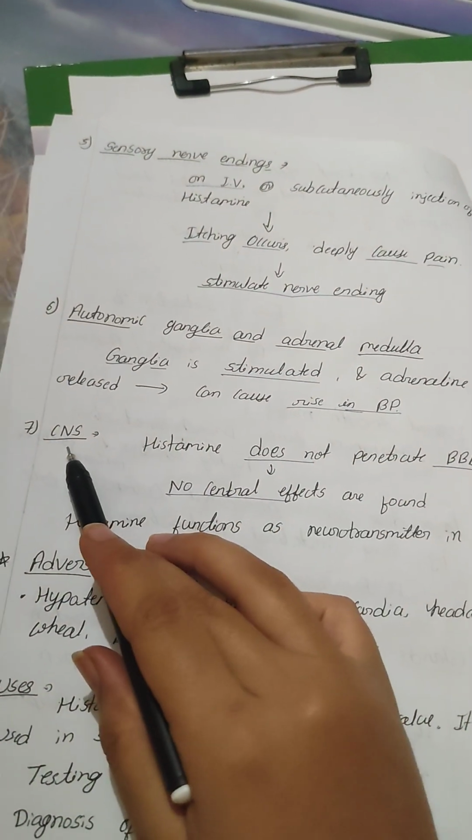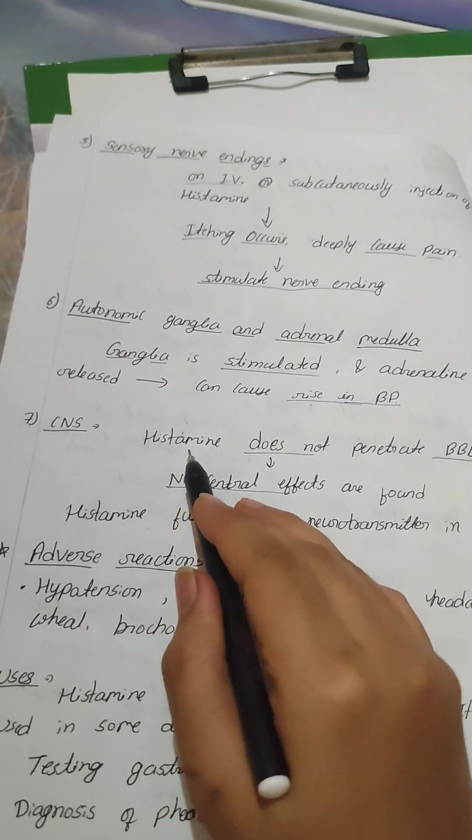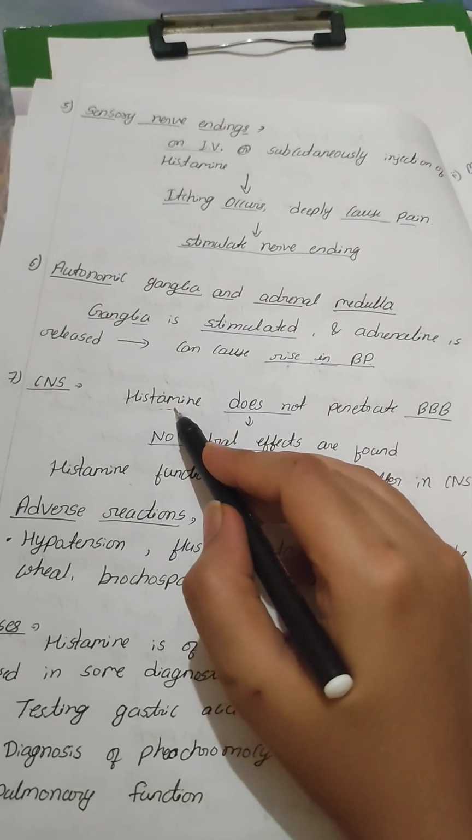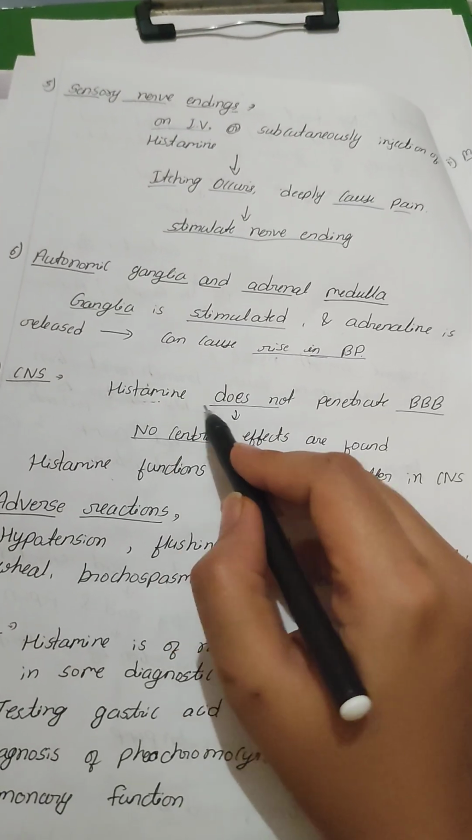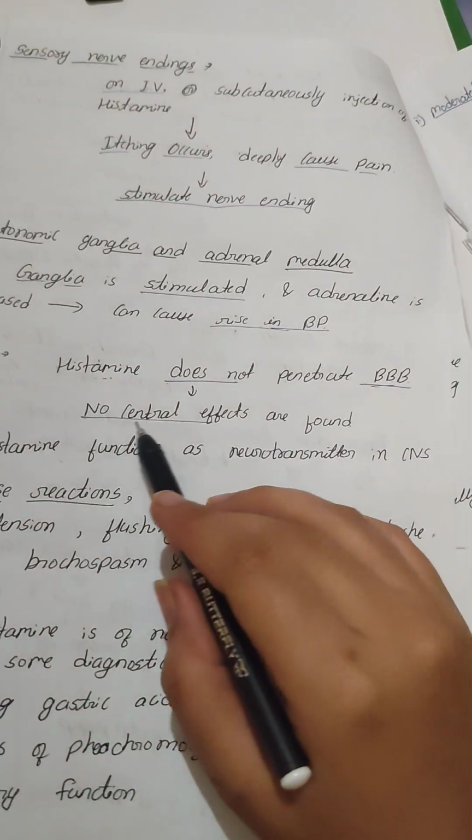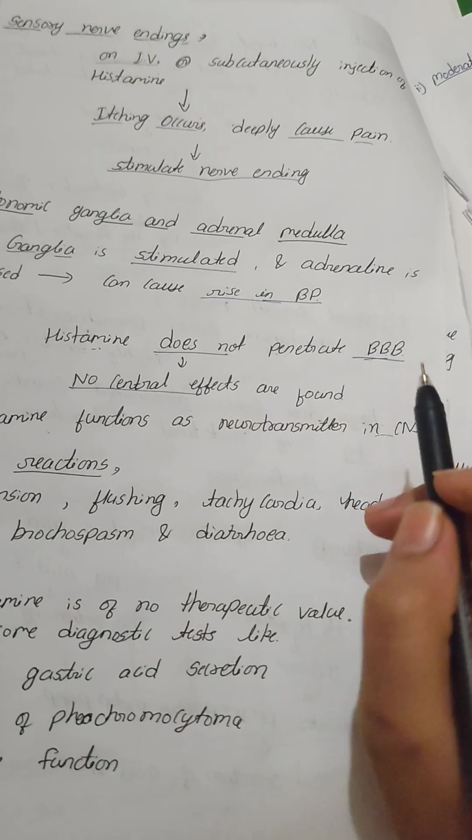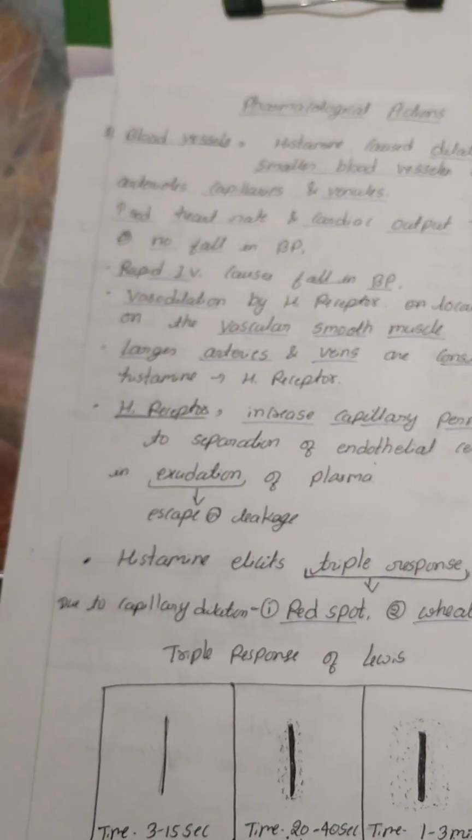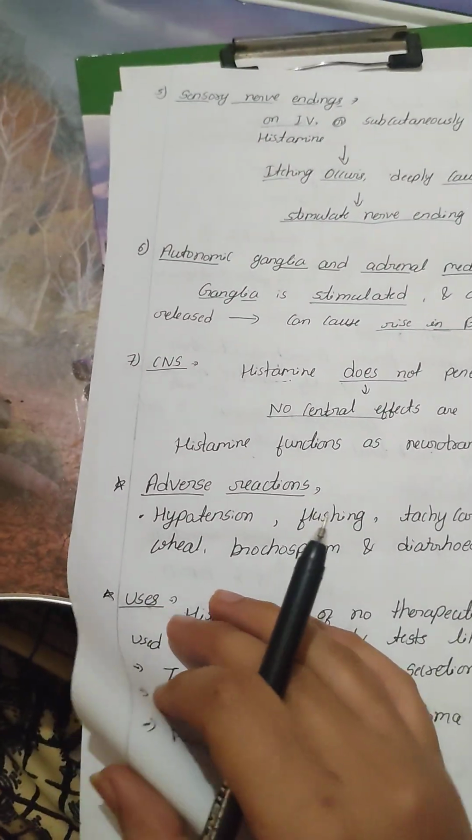On the CNS, central nervous system: previously I discussed that histamine is a substance released from the cells that produces intense biological activity, because it is part of the autacoids. It does not penetrate the blood-brain barrier, BBB, so no central effects are found. Histamine functions as a neurotransmitter in the CNS through H3 receptors.